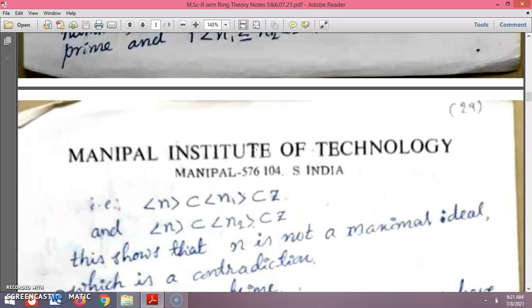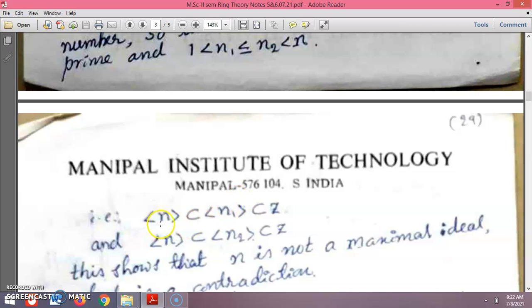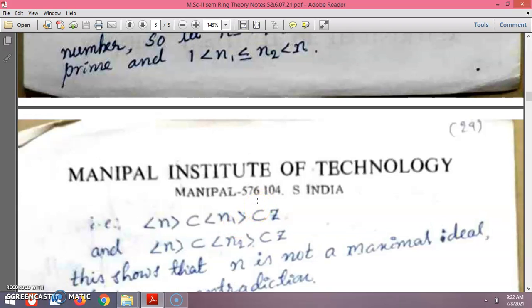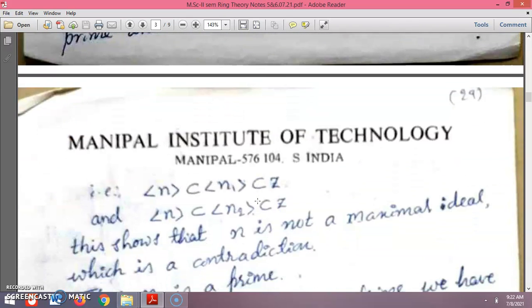So then we have, as we know from the definition, that the ideal generated by n is contained in the ideal generated by n1, which is in Z. Because we have taken, no, sorry, n is a composite number. So n is contained in this proper subset generated by n1, and also in the one generated by n2, in Z. This shows that the ideal generated by n is not a maximal ideal.